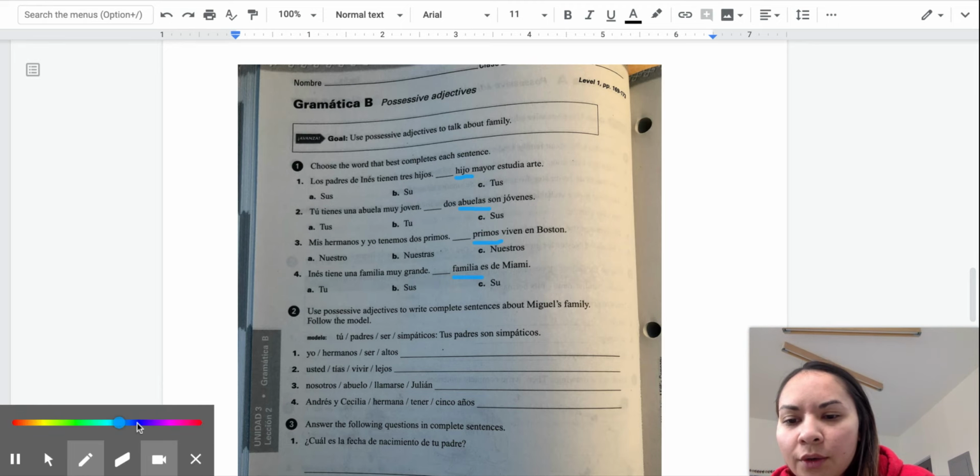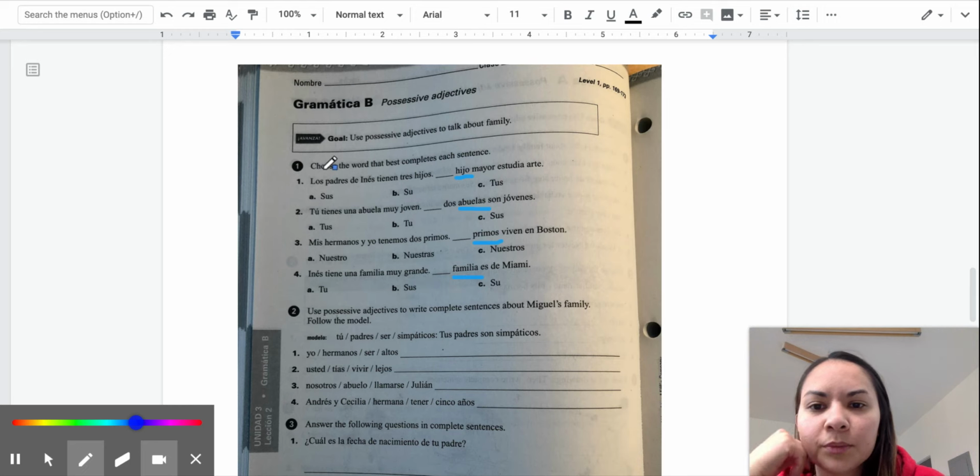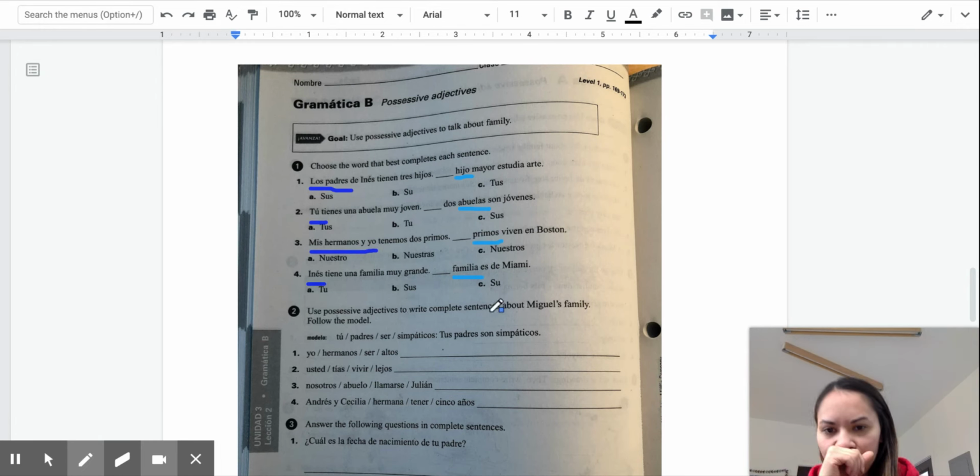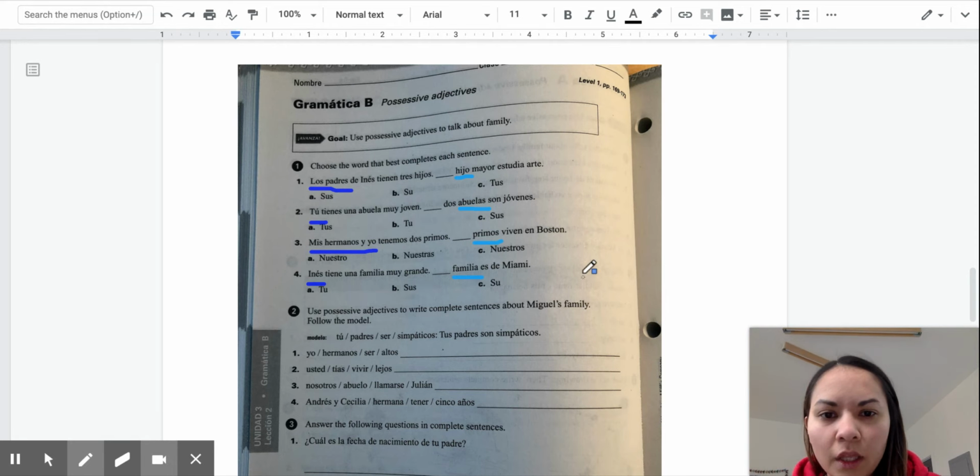Whether or not it's going to be any of those, you need to presten atención aquí. Los padres, tú, mis hermanos y yo, y Inés. Okay, so is it going to be mi, tú, su, nuestro, or su? Okay, so I think you guys can figure that one out.